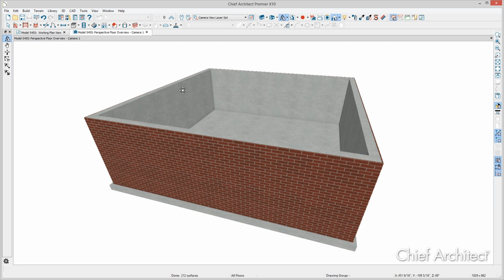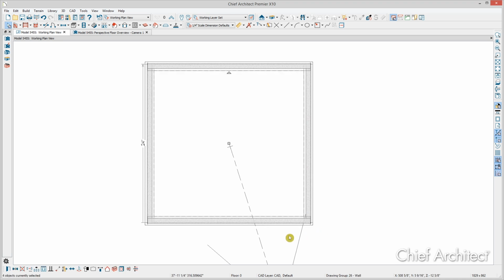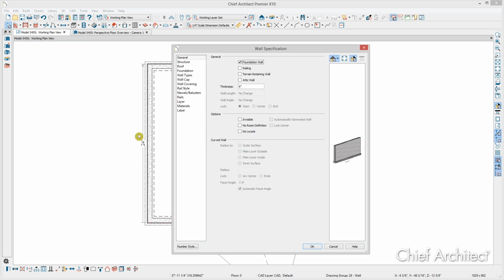And since we have such a simple model to work with, let's just go back to the floor plan view. Press the space bar to go to Select Objects mode. And since the only objects to select are walls, we'll just drag and touch all four walls and modify all of them as a group. So I'll open them up. We're going to change them all in the same way, at least initially.